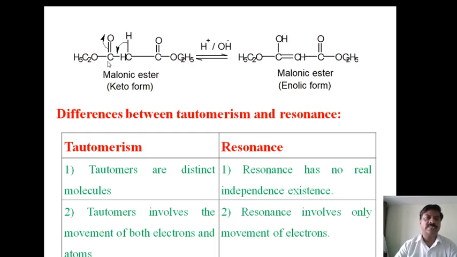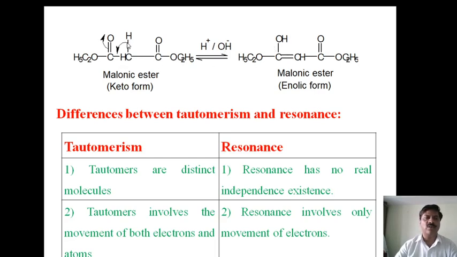Again, we are considering this carbonyl group. Going towards the right, there are two alpha hydrogen atoms, and towards the left side there is no carbon atom. Therefore, there is no alpha carbon atom, and hence no alpha hydrogen atom. This is a symmetric molecule. One of the hydrogen atoms will migrate either towards this or towards this, under the influence of acid or base, to form the enol.